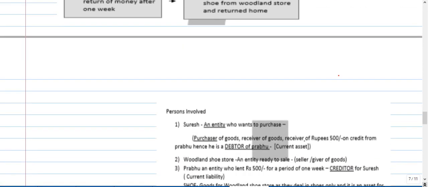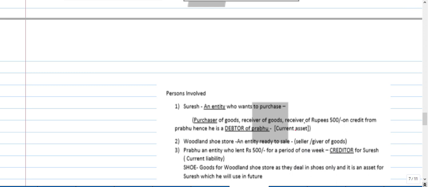Check here. Suresh is an entity. He wants to purchase the shoe, so he is the purchaser and receiver of goods, and receiver of rupees 500 as credit from Prabhu. So he is the debtor of Prabhu. Then Woodland Store is the seller, or giver, of the goods. And Prabhu lent the money to Suresh, so he is a creditor for Suresh and a current liability for Suresh. And the shoe is the asset. Suresh can use this asset for a future period.